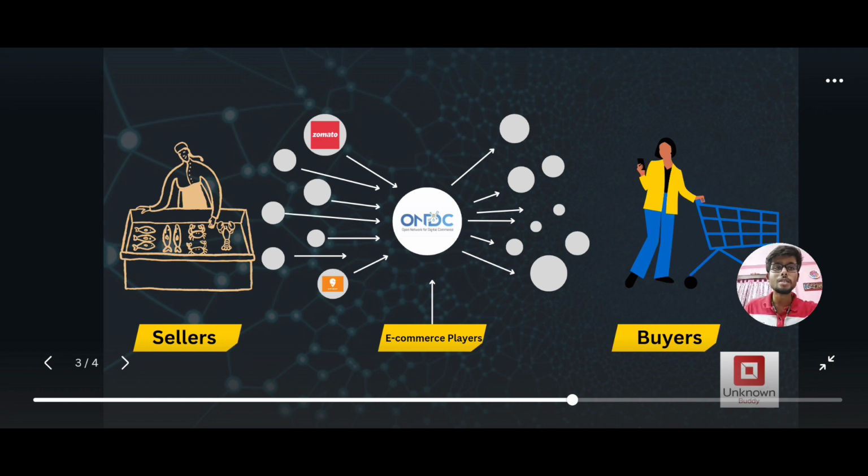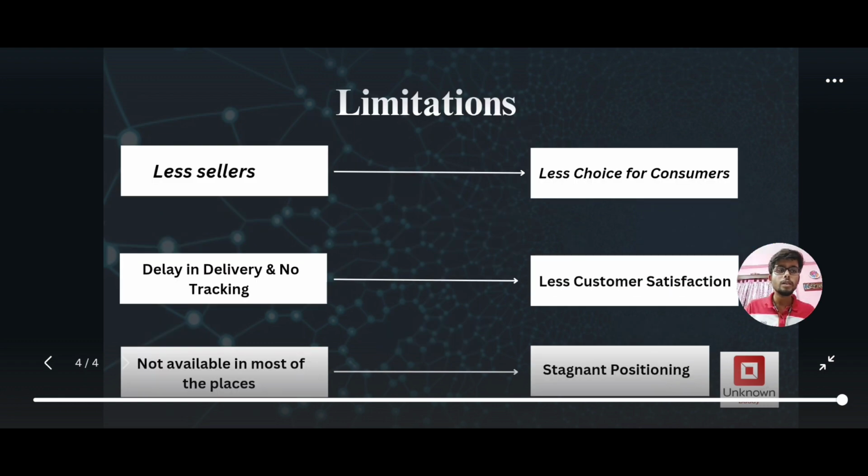Now we will be discussing the certain limitations which ONDC will be facing. Comparatively, ONDC has onboarded fewer sellers, so there will be fewer choices for consumers. Let's say on Swiggy and Zomato, if I want to order biryani, I will get 10 options, but on ONDC I will get maybe 2 or 3 options. That is something ONDC actually needs to look at, and I do think over a period of time they will onboard more sellers and more players, just to make sure that the feasibility of ONDC is at peak.